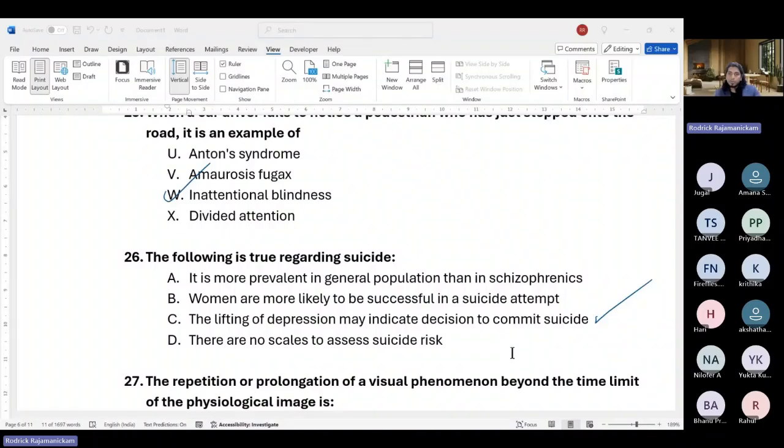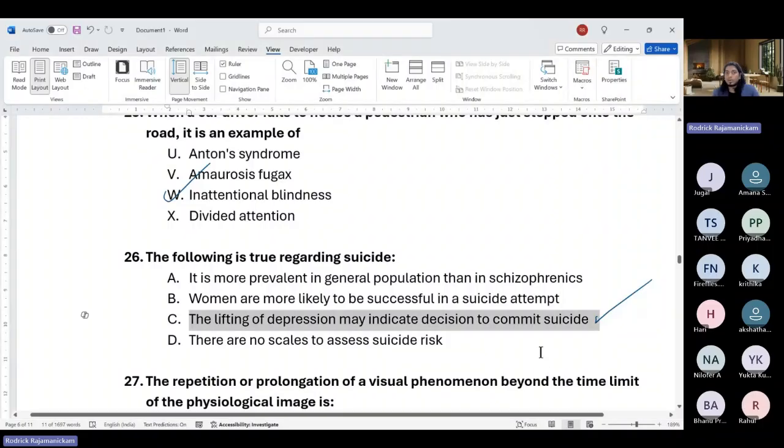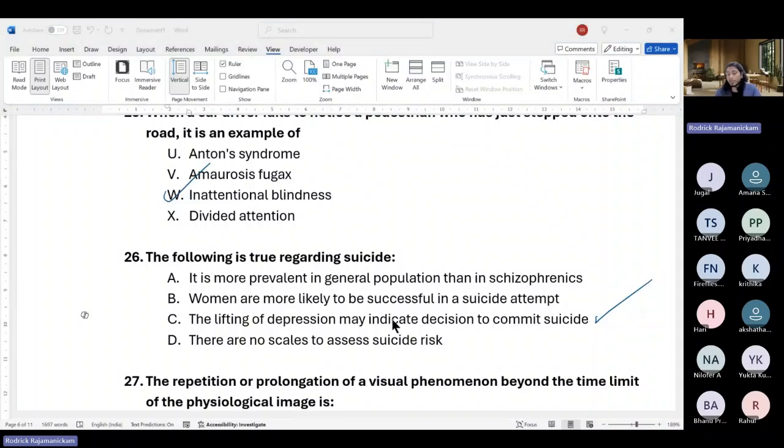If the coping skills were very poor to begin with, people who improve on antidepressants and are not going to therapy may still continue to have poor coping skills, and that is actually better correlated with suicidal ideation and successful suicide. Hope that answers the question.